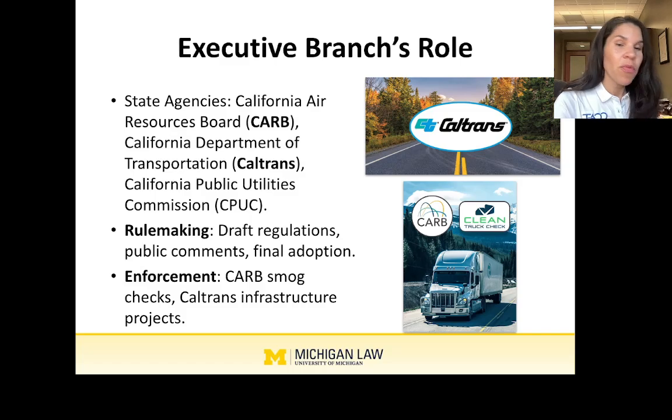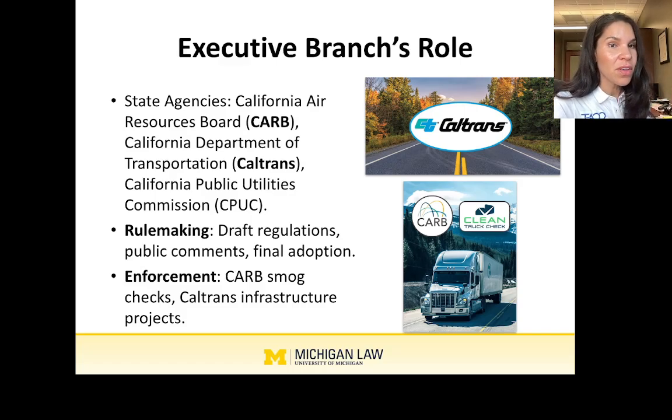And then finally, once they've gotten the feedback and they adjust the rule, because the goal here is to make a rule people can comply with. No one wants an overly burdensome rule. The point is we want people to be able to comply with the rule. So once they get the feedback, they usually will adjust what they've written with the new things that they've learned. But once that public comment closes and the adjustments are made, the regulation is adopted, and now we go into enforcement.